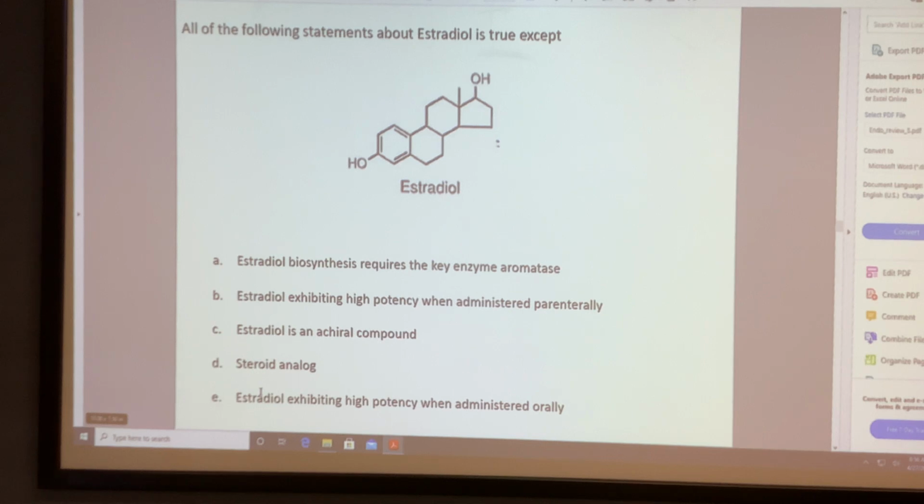So is the aromatase required for the estrogen biosynthesis? That's right. And high potency when administered parenterally. Okay, when you chemically modify with ethinyl or methyl, that is oral. Otherwise, it is parenteral administration.